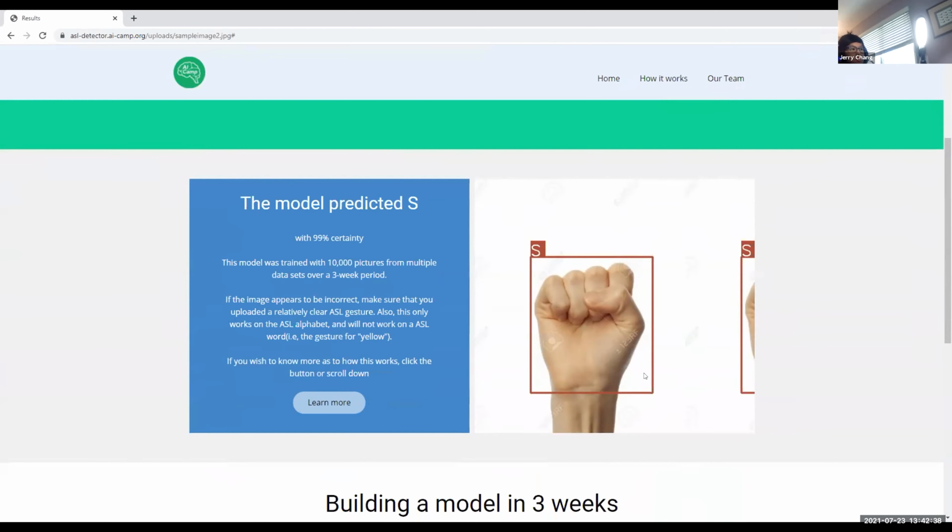Our model was created with around 10,000 pictures plus from multiple data sets and personal data sets over our 3-week period in AI Camp.